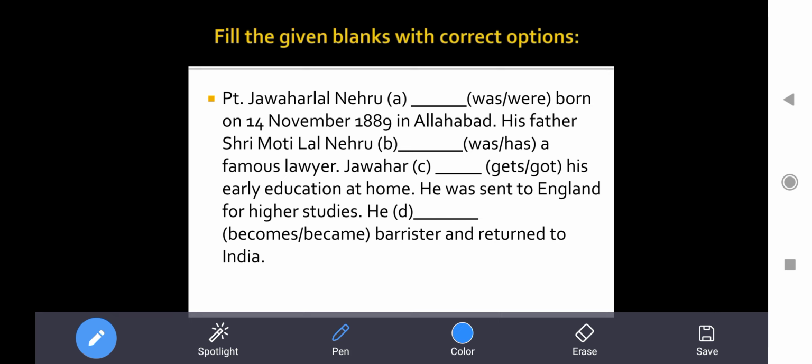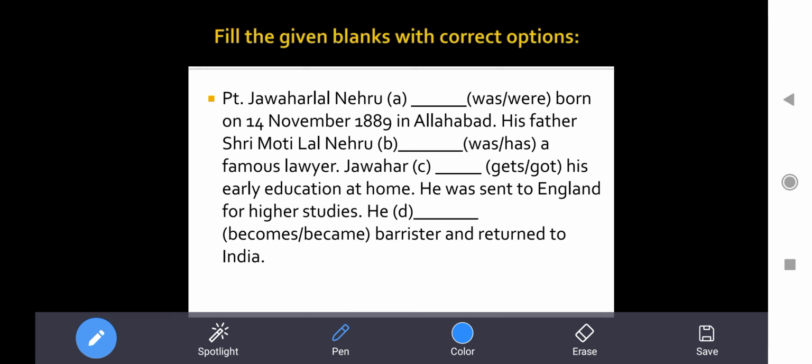Now, the very first thing we need to understand is whenever we are given a paragraph, the first thing you must do is just read the complete paragraph. Don't try to rush behind the answer or try to answer in the very first attempt. The very first thing you should do is read the complete paragraph. Now after that, read line by line.